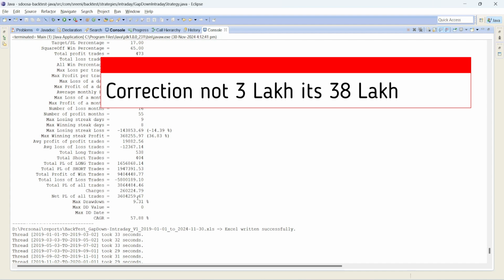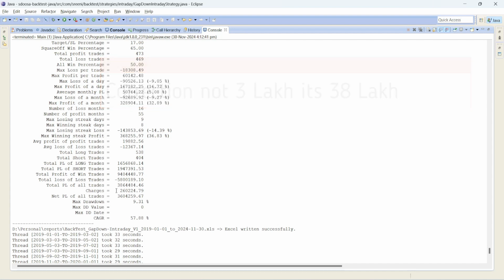That means every year you are trading with only 10 lakh, and the charges are around 2.6 lakh. After charges, we have 36 lakh 4,000 profit on an absolute basis. If I consider the compounding, this is 57.88%.